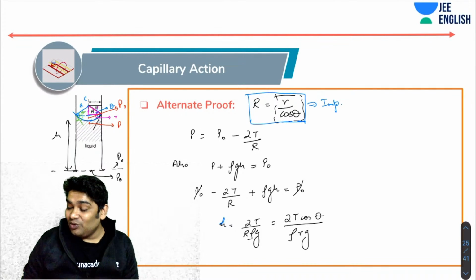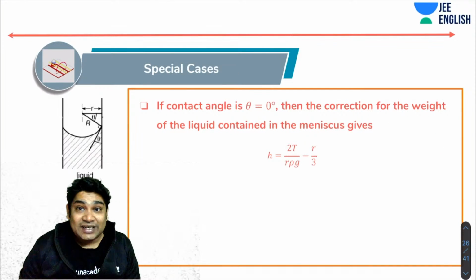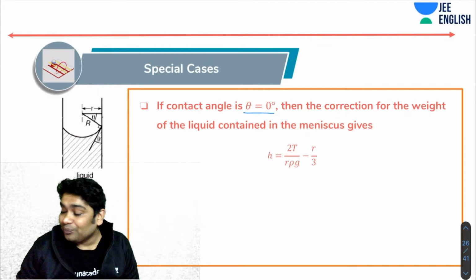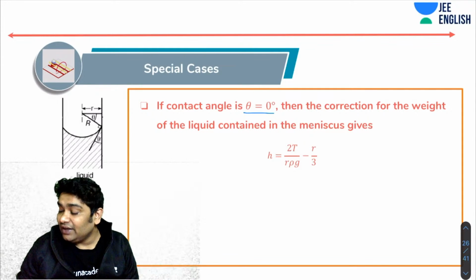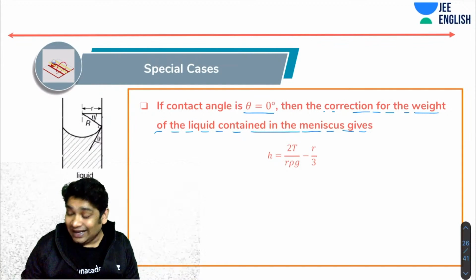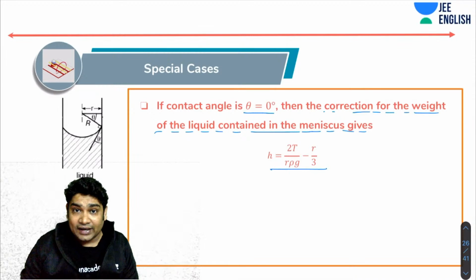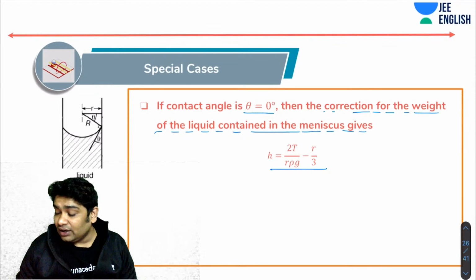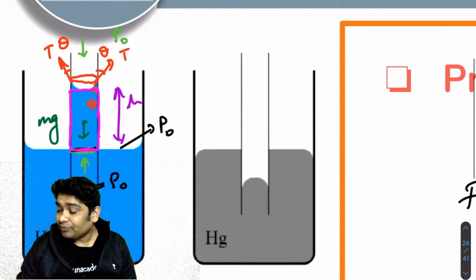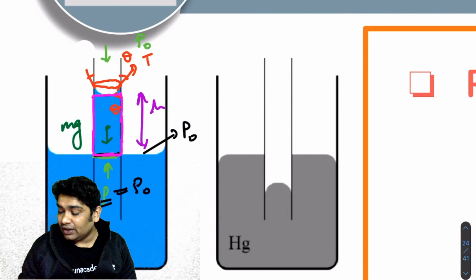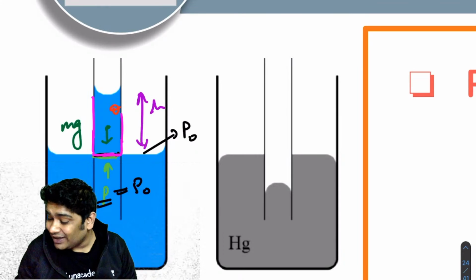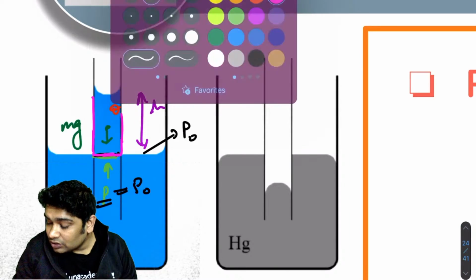So let's move on and talk about special cases. There is one special case where, if the angle of contact is 0, we add a correction for the weight of the liquid contained in the meniscus, and we get this final expression. Now, how do I get that? Till now, when I was drawing the FBD, we had ignored this volume. So far we were ignoring the volume contained here. When I was taking mg, I was taking it as pi r square h. So that was the volume of this.